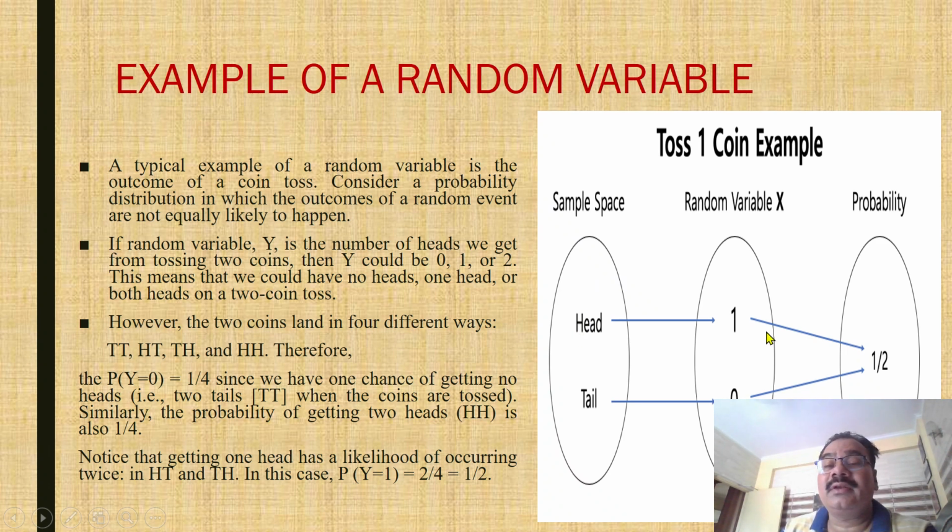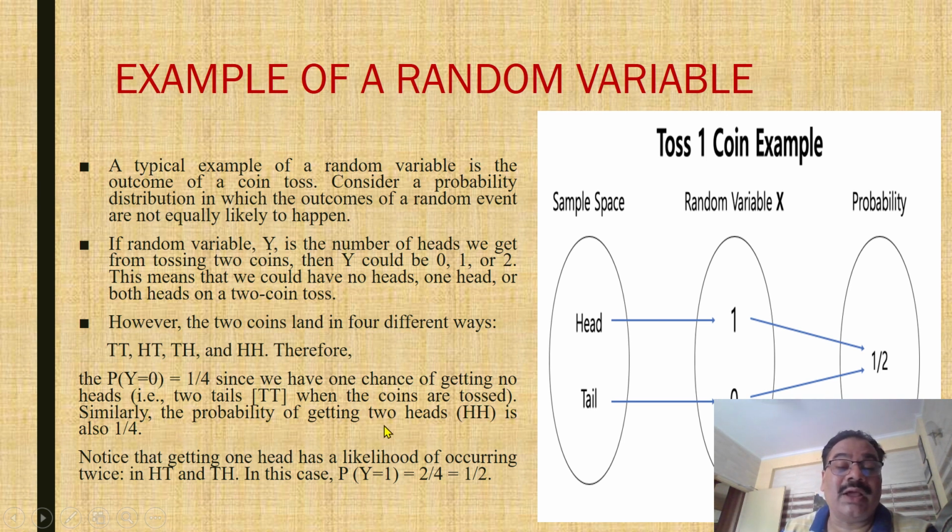If a head is there, the random variable is 1, but if no head has appeared, then it is 0. The total outcomes probability is 1 by 2. However, the two coins land in four different ways: TT, HT, TH, or HH. Therefore, P(Y=0) is 1 by 4, since we have one chance of getting no heads, meaning two tails, TT, when the coins are tossed.